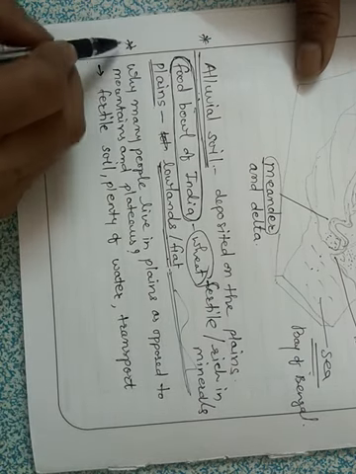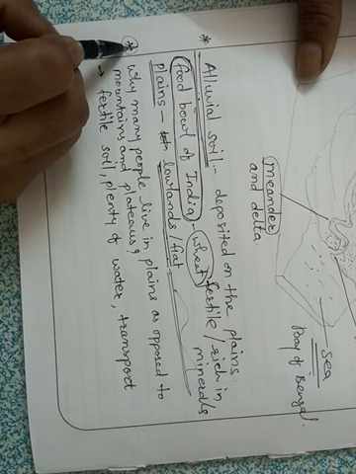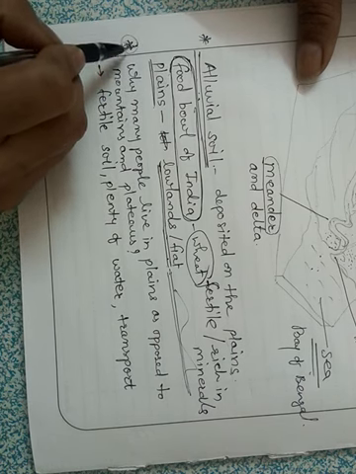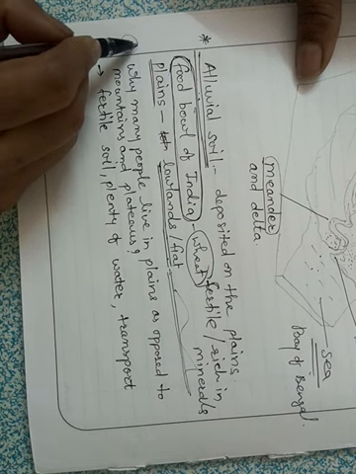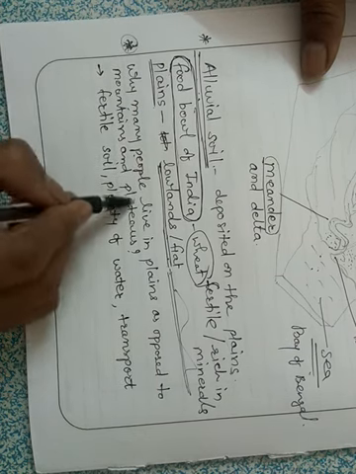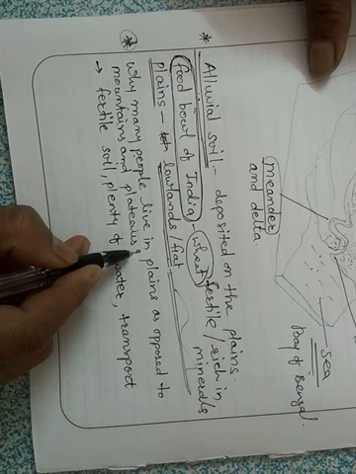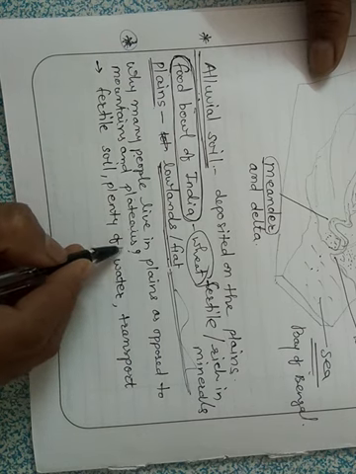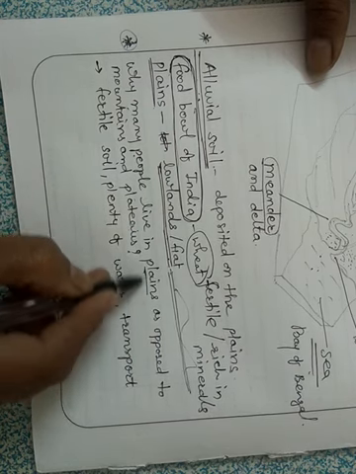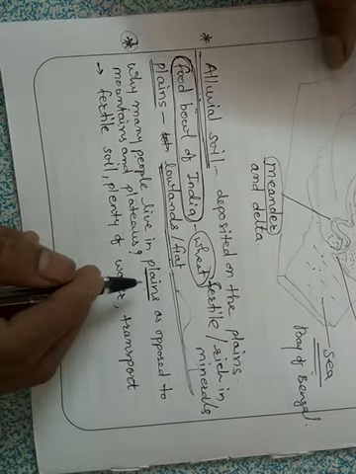Then there is a question. Before, we have seen one question: why in deserts few people are living? Because life is very tough there. We have seen that. But here is another question: why do many people live in plains as opposed to the mountains, plateaus and deserts? Mountains, plateaus and deserts have very less population as compared to the plains. So why does it happen? There are a few reasons.